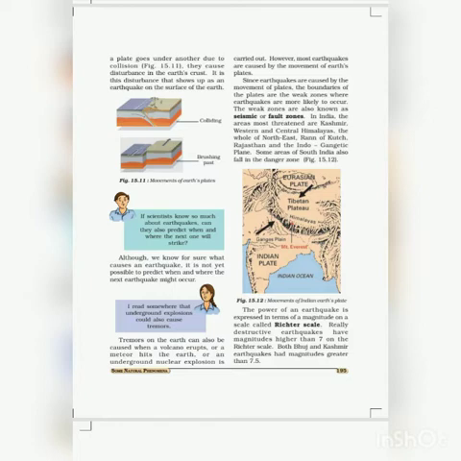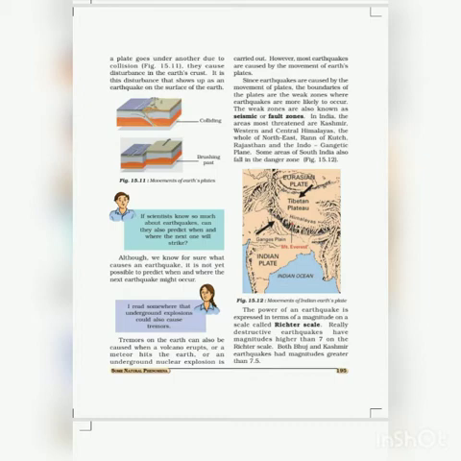Another reason for earthquake is underground explosions. When a volcano erupts, tremors on the earth are caused. When a meteor hits the earth or an underground nuclear explosion is carried out, an earthquake can occur.